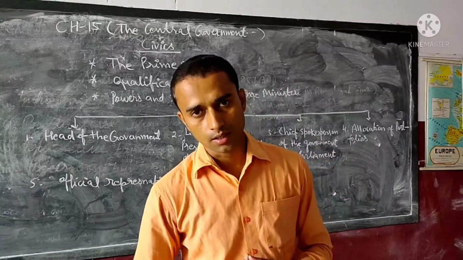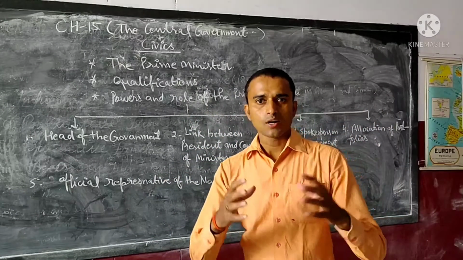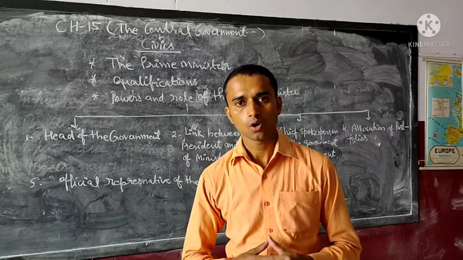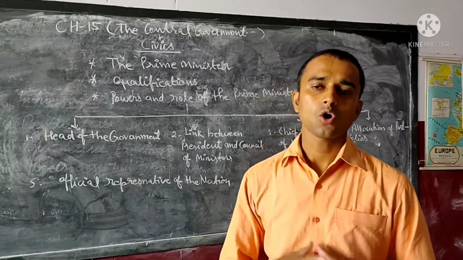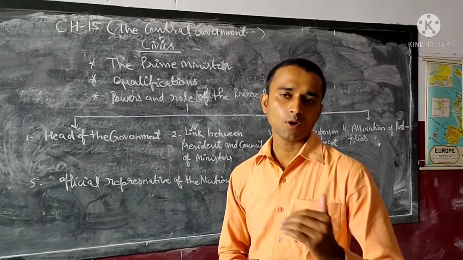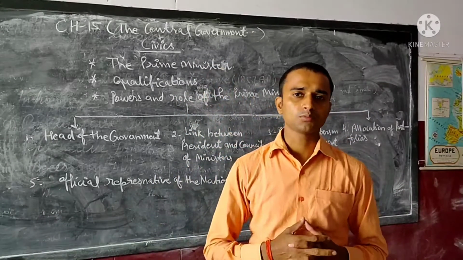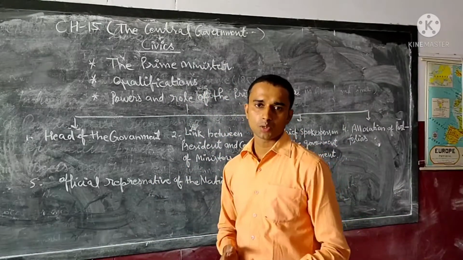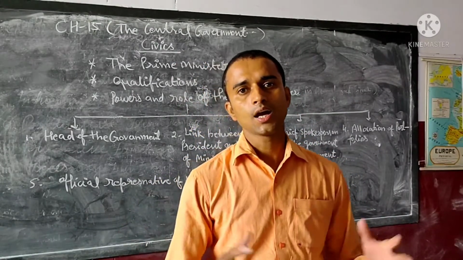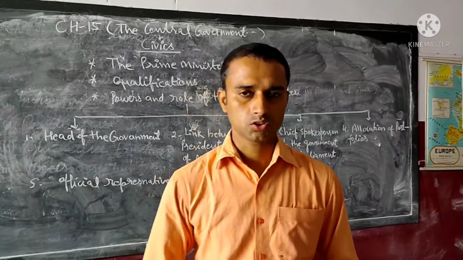Then after the elections, the party that gets the majority, meaning the maximum number of votes in the Lok Sabha, its leader is called by the President and appointed as Prime Minister. After the appointment of the Prime Minister, the council of ministers is appointed by the President on the advice of the Prime Minister.